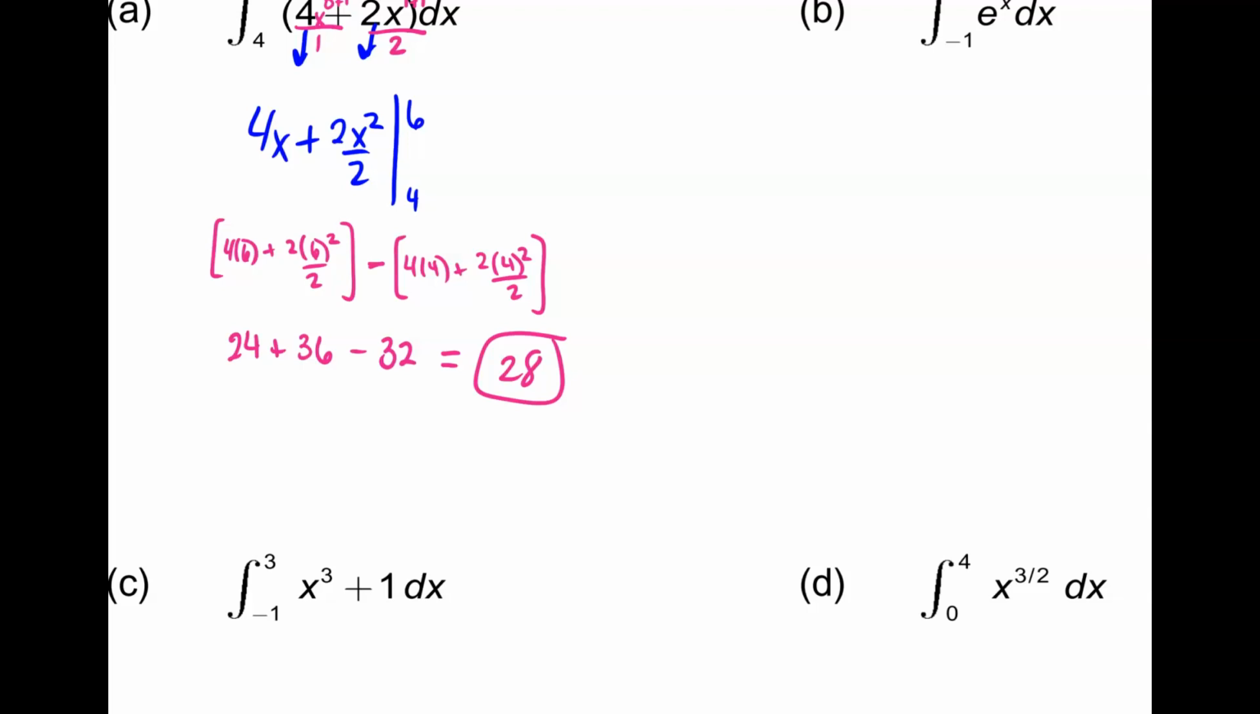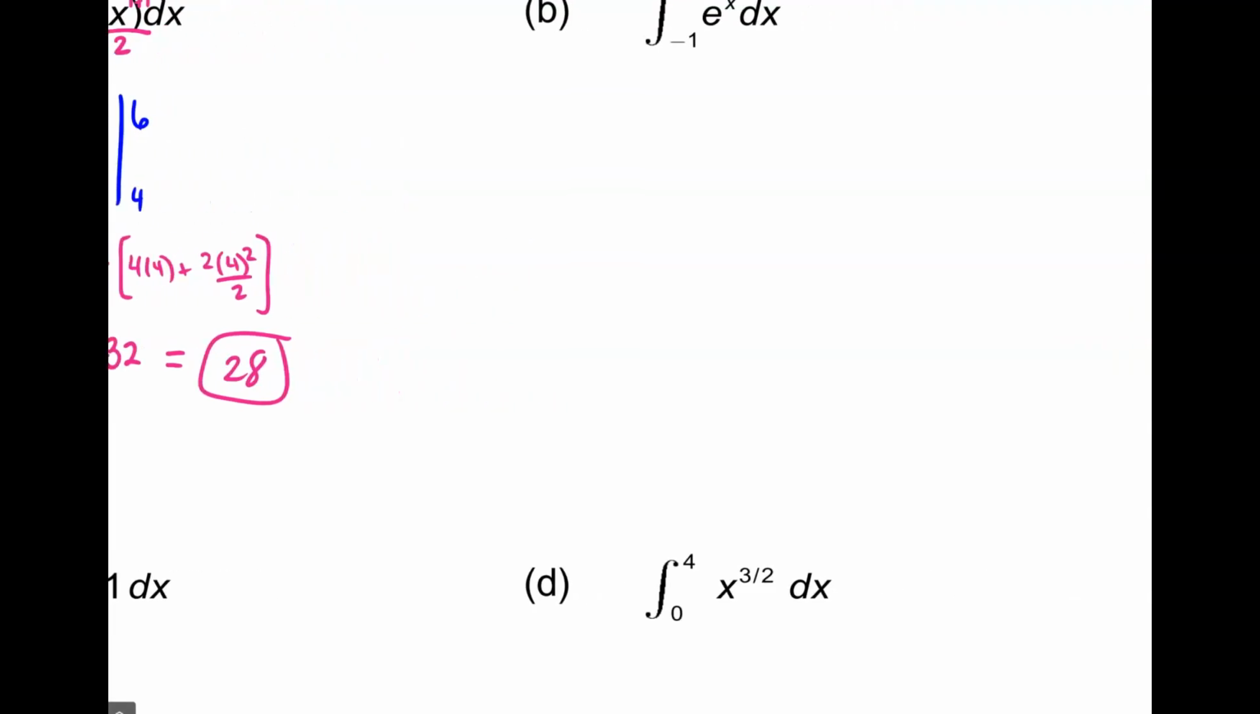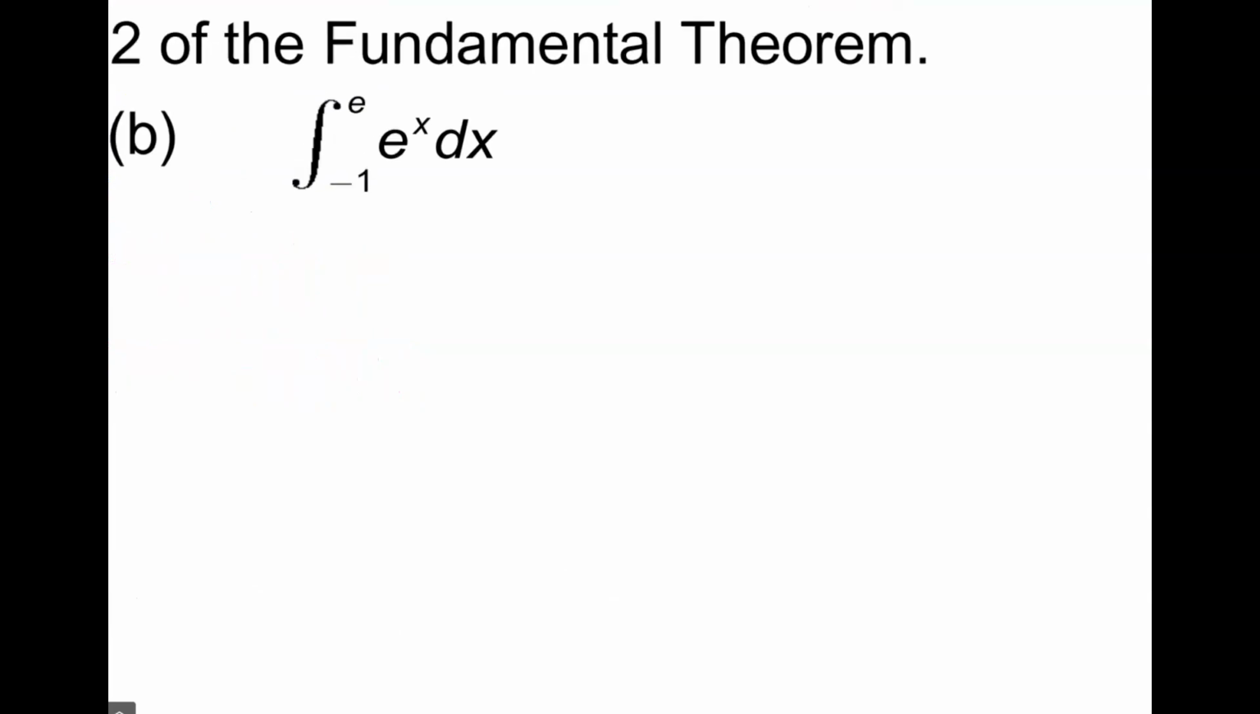Let's try B. Okay, integral from -1 to e. What is e to the x the derivative of? If you take the derivative of e to the x, you get e to the x, right? Take the integral of e to the x, still e to the x. Okay, upper minus lower. e to the e minus 1 over e.